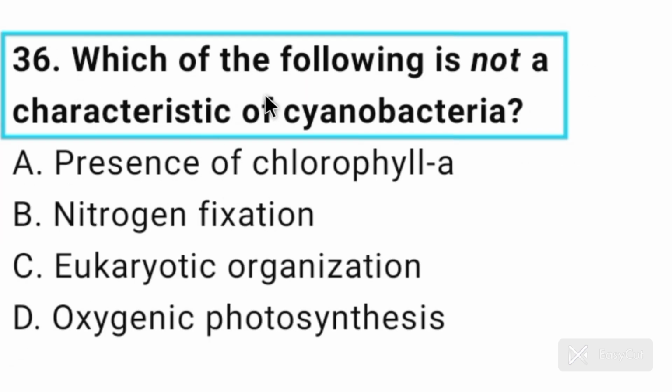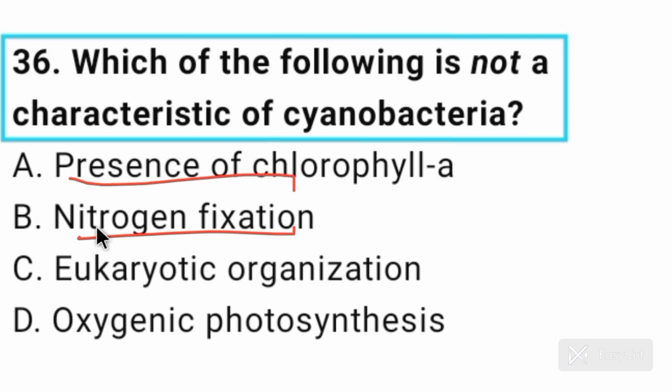Question number 36. Which of the following is not a characteristic of cyanobacteria? Presence of chlorophyll A. This is the characteristic of cyanobacteria. Option B. Nitrogen fixation. Yes, cyanobacteria can fix atmospheric nitrogen. Option C. Eukaryotic organization. This is incorrect because cyanobacteria belong to monera and all the members of monera are prokaryotes, not eukaryotes. This is the correct option here.